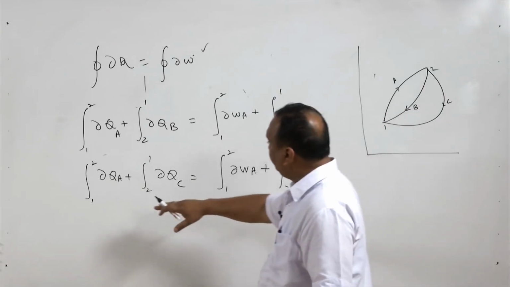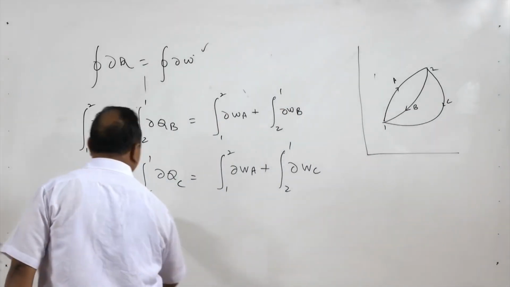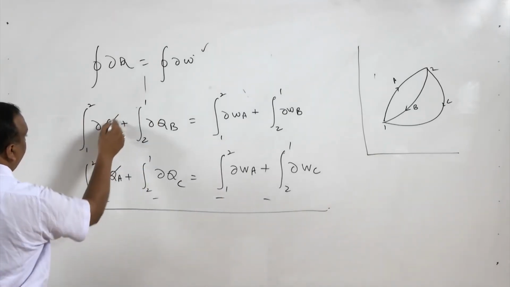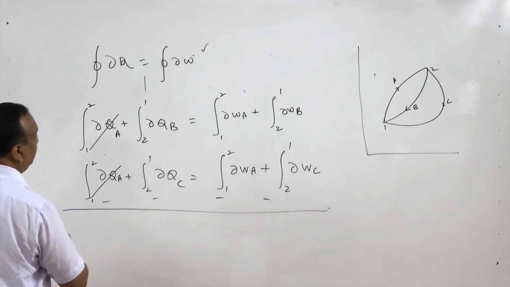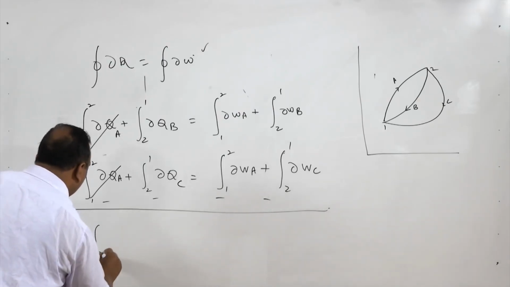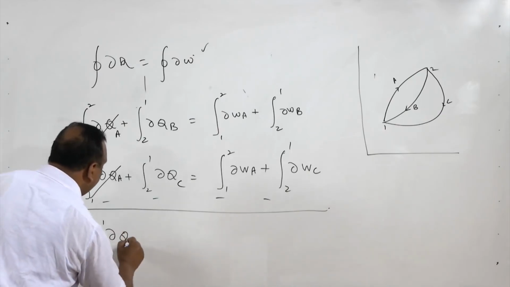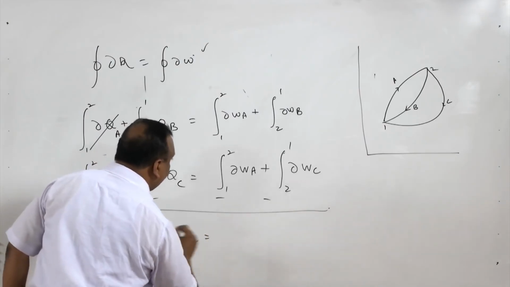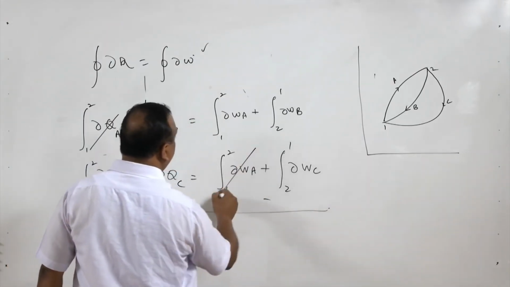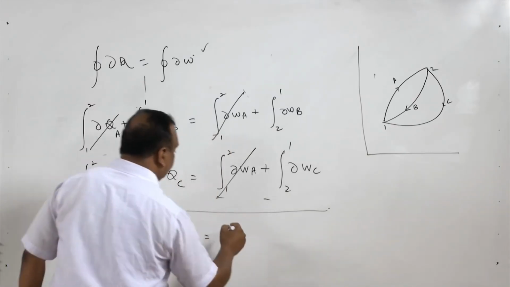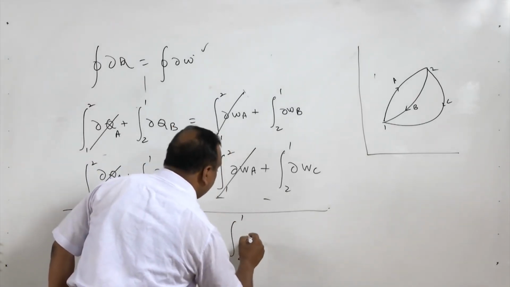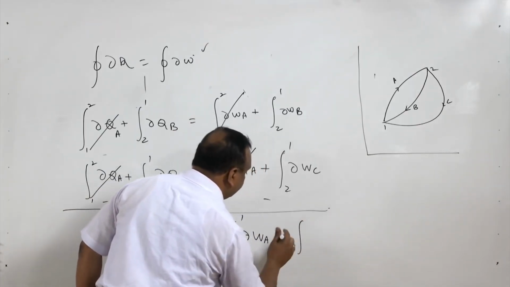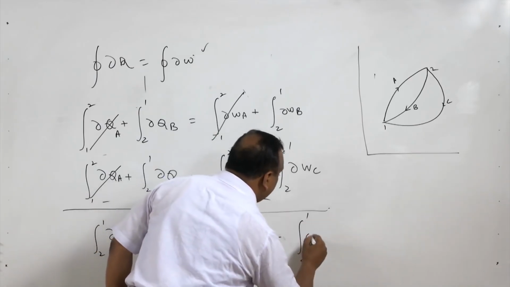Now I subtract this equation from the other. So QA will be cancelled out, right, and 2 to 1 delta QB minus 2 to 1 delta QC is equal to, and this also will be cancelled out, 2 to 1 delta WB minus 2 to 1 delta WC.